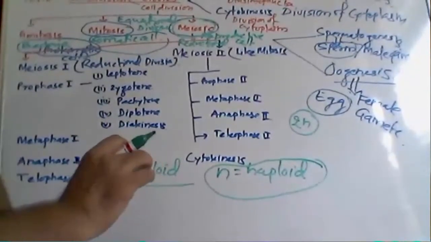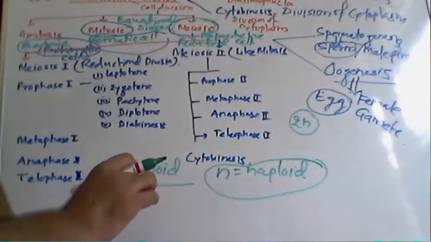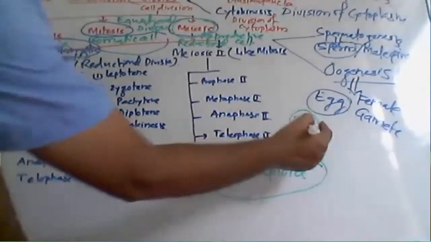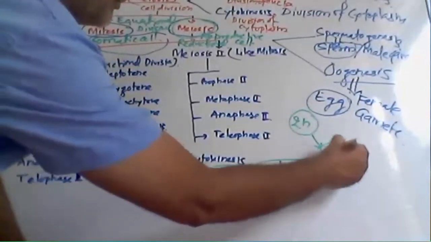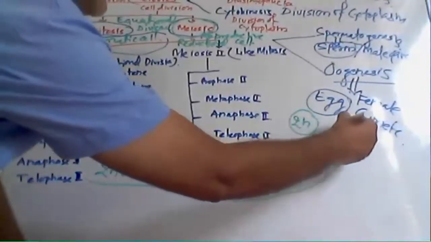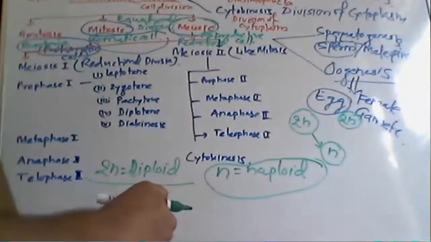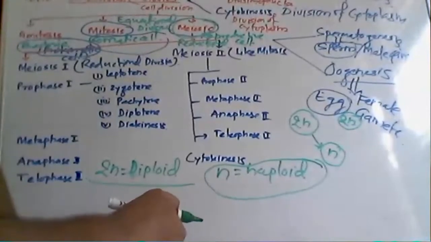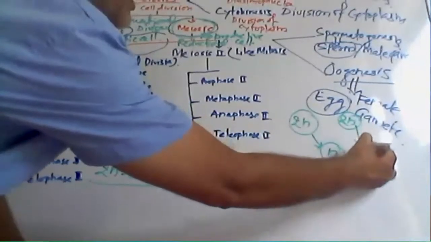So we get n from the male and n from the female, that is n plus n.